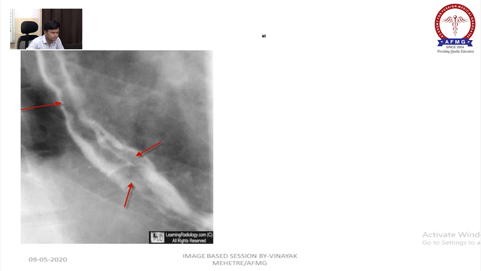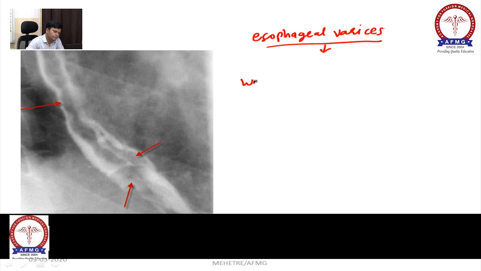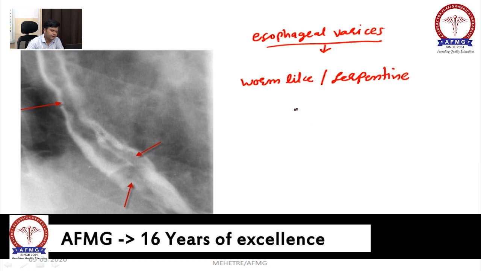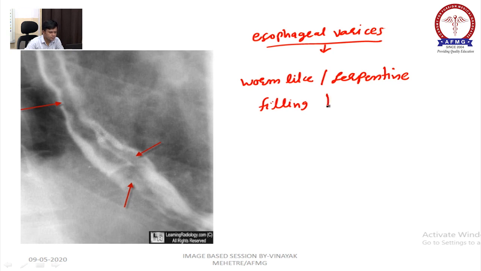It gives a worm-like or serpentine filling defect on barium swallow.